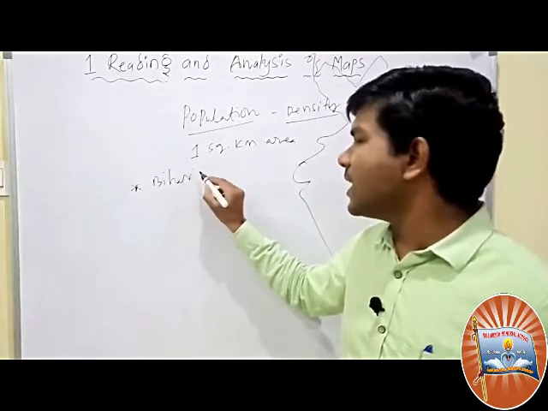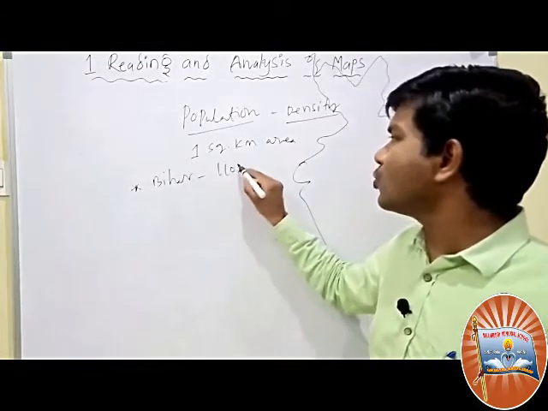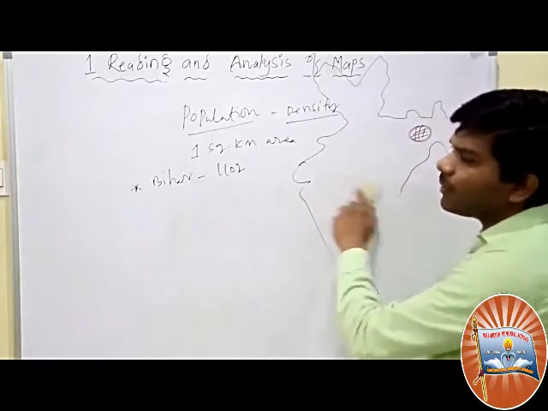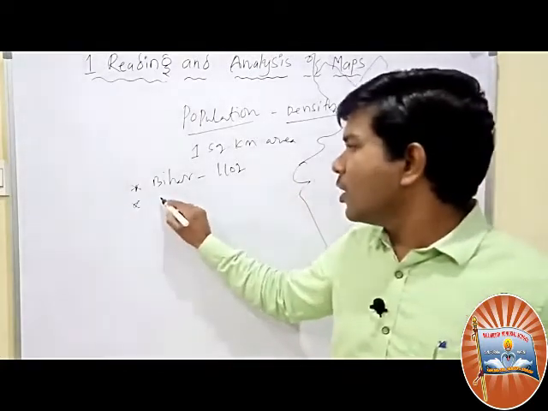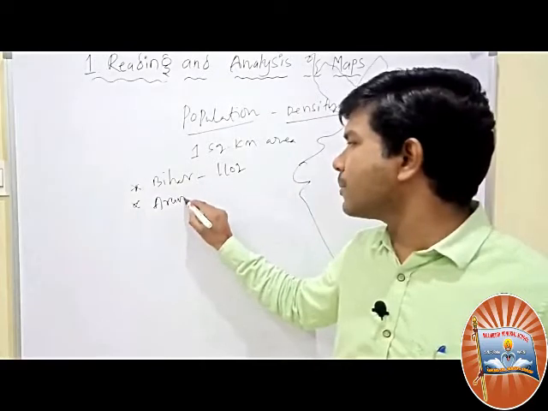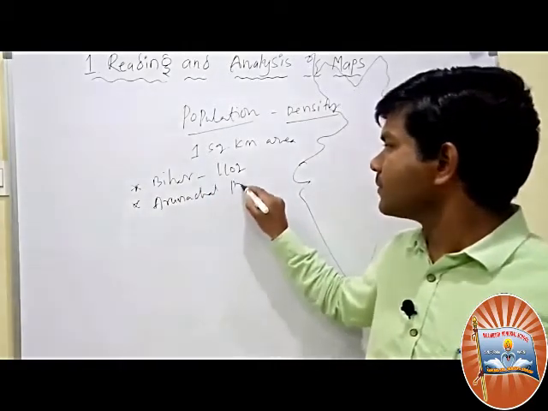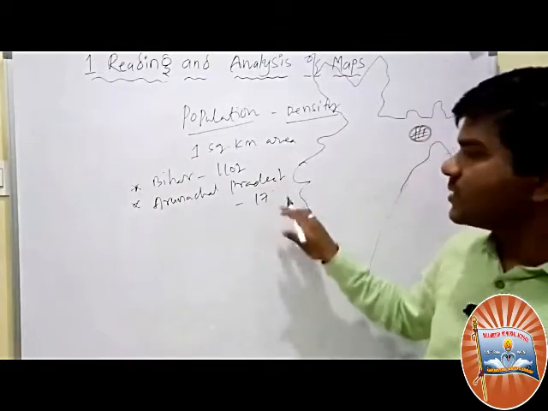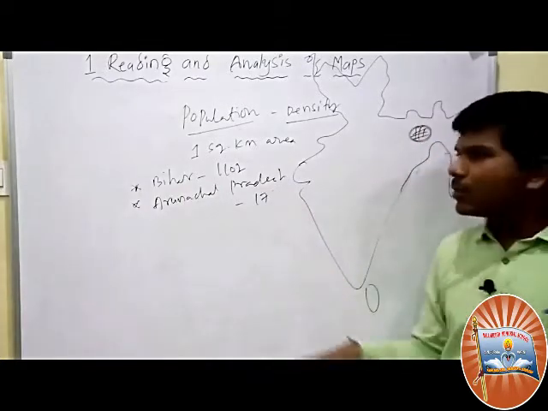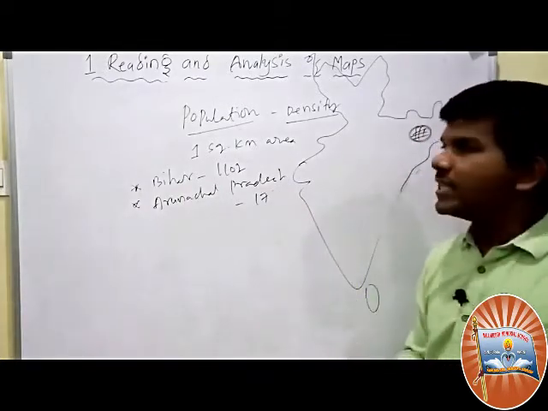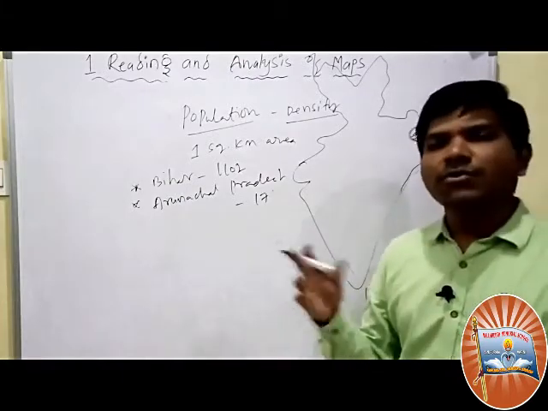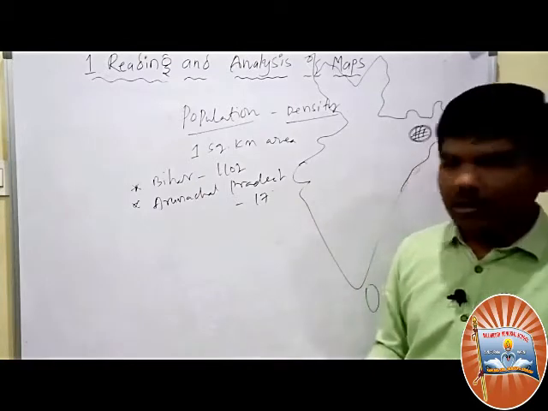Bihar state has the highest density, 1102 persons per square kilometer. The lowest density is in Arunachal Pradesh, just 17 per square kilometer. Like that, we can show density in the maps. Telangana's density is given as 308 or 307.